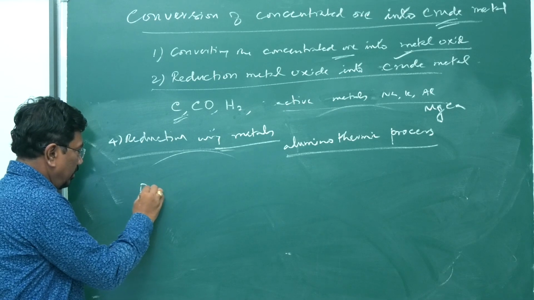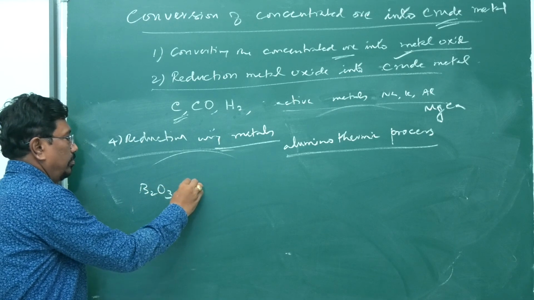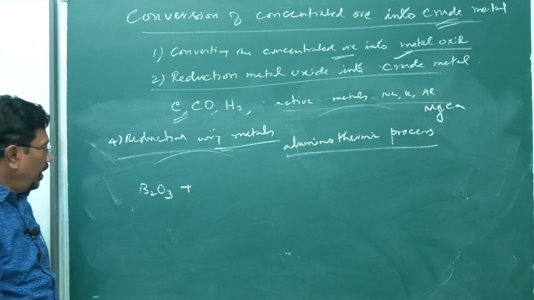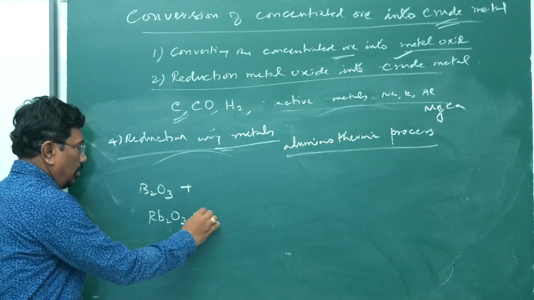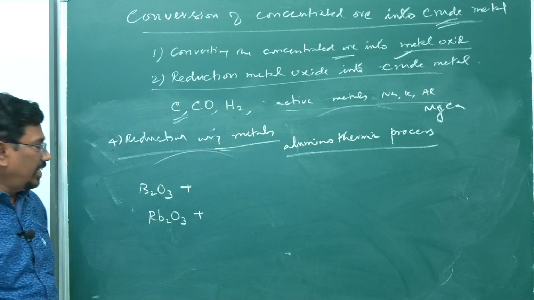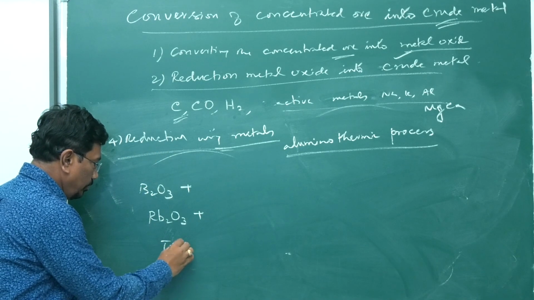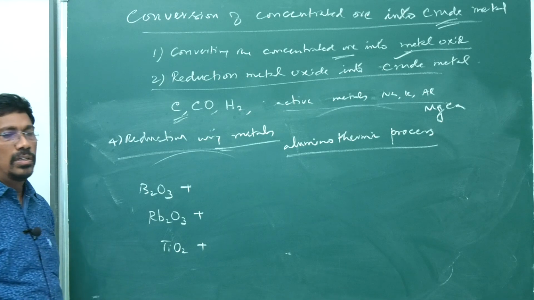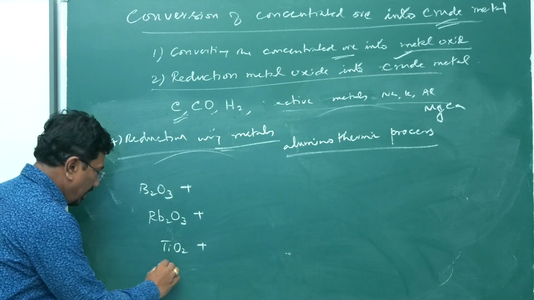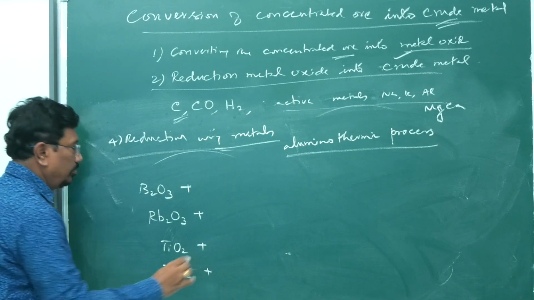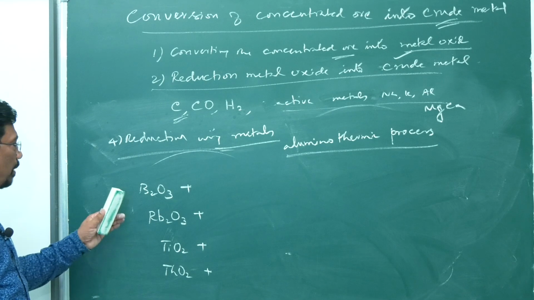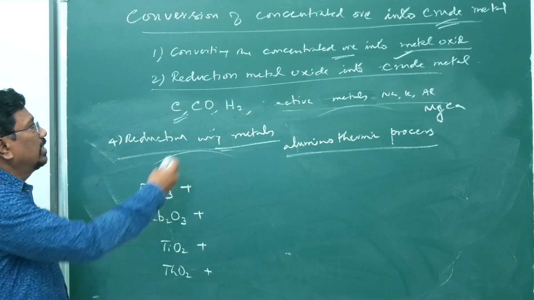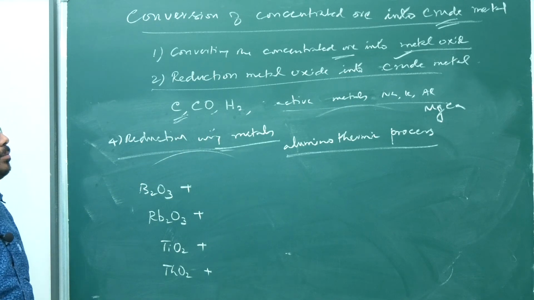Boron trioxide, B2O3, rubidium trioxide, Rb2O3, and then titanium dioxide, TiO2, and then thorium dioxide, ThO2. These are all metal oxides. These metal oxides can be reduced using these metals: sodium, magnesium, calcium.